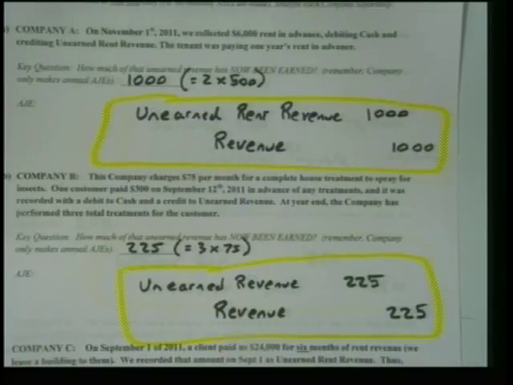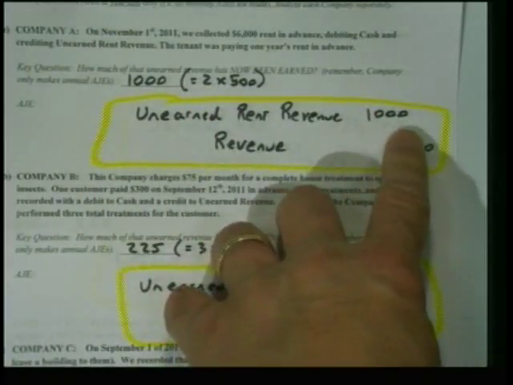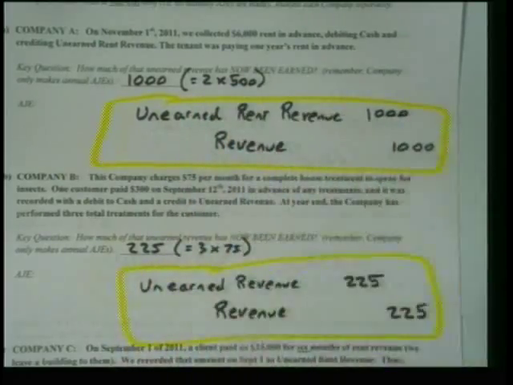In that first situation, on November 1st, we collected $6,000 rent in advance, debiting cash and crediting unearned rent revenue, and they were paying 1-year rent in advance. So if they were paying $6,000 for 1 year, basically our rent is $500 per month, right? So between November 1st and December 31st of 2011, we have earned 2 months of rent at $500. So we can move $1,000 out of unearned rent revenue. We debit that since that's a liability, and we credit the revenue. You might have said rent revenue or just revenue. Okay, so that is the first one.